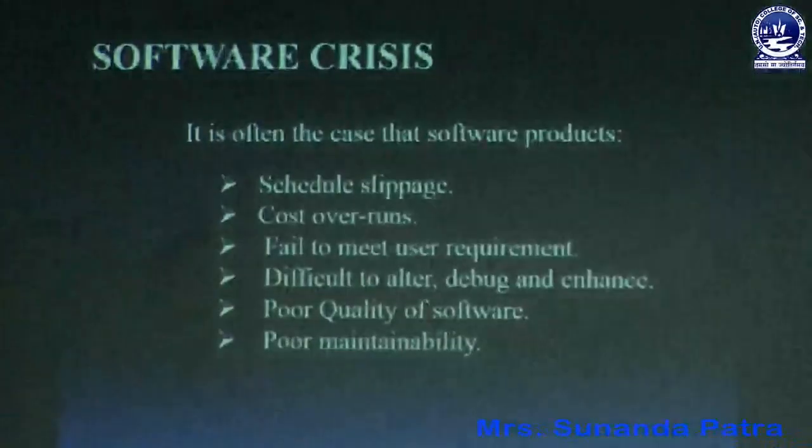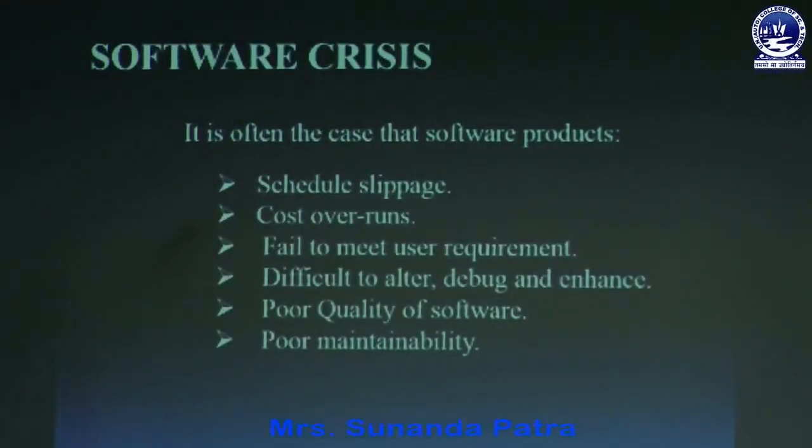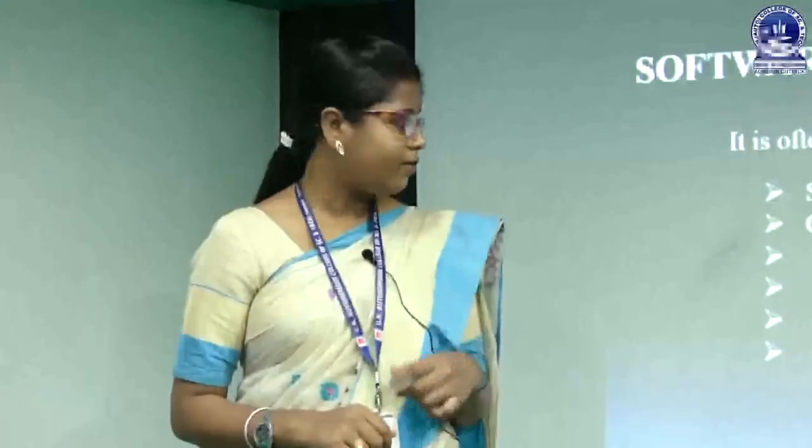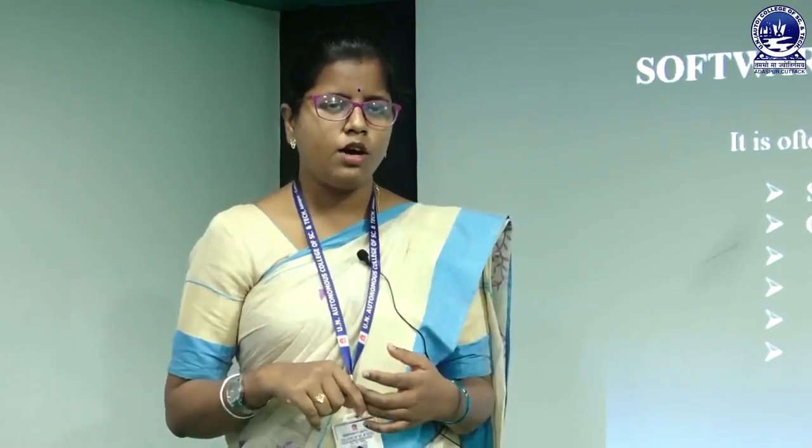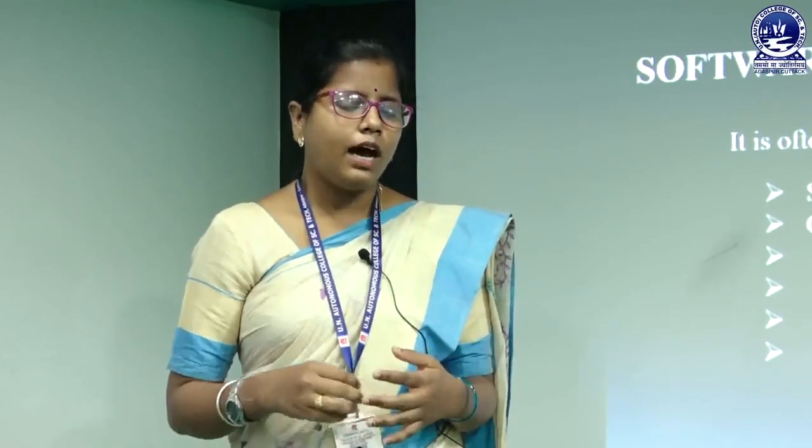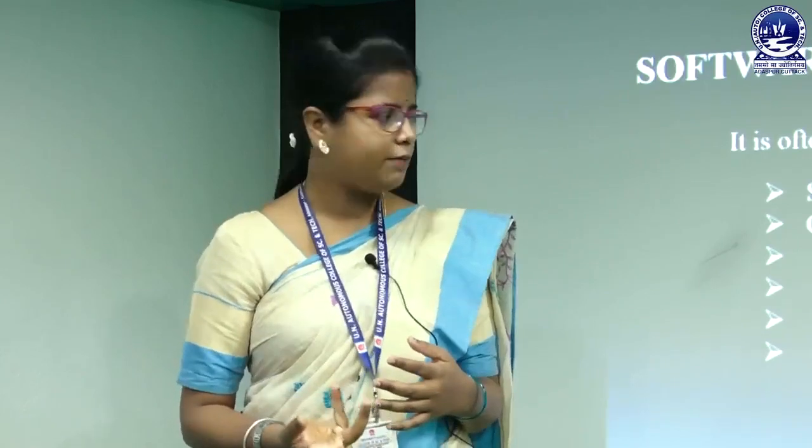Okay. Next is we may find it difficult to alter, to debug and enhance our code. That is actually what happened to me on my first attempt. I found very much difficulty altering my one-time program. Whenever any bug comes, I cannot debug that.